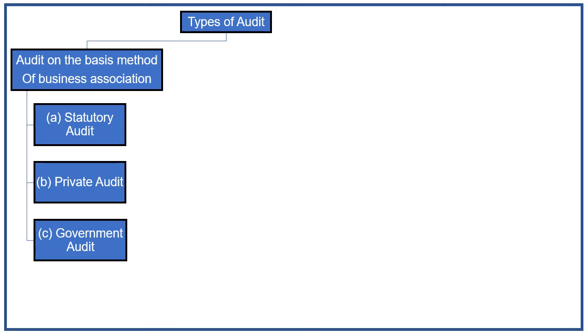Then another classification is on the basis of nature of business organization, requirement of business organization, etc. When the classification is made as per nature of organization, audit is classified in two categories: complete audit and partial audit. When audit is classified on the basis of professional views of the organization, it is classified as annual audit, continuous audit, and interim audit.